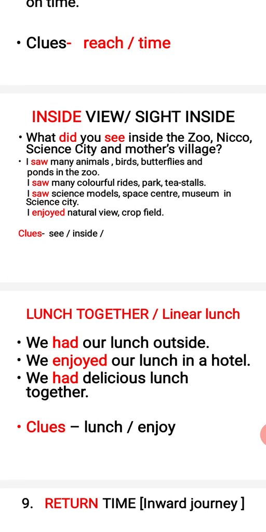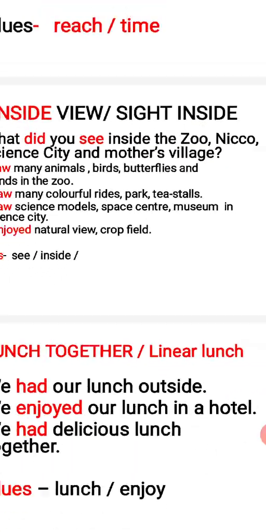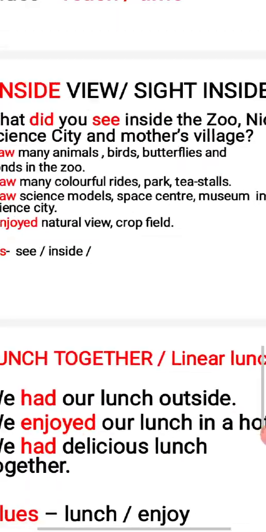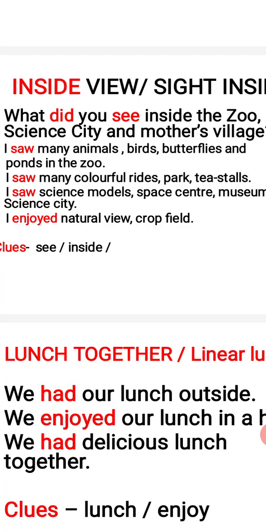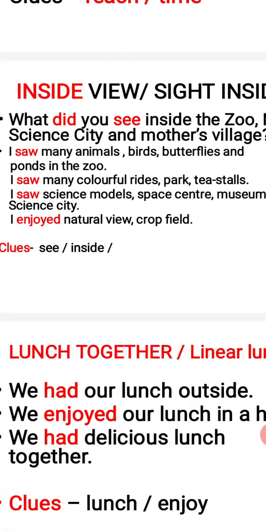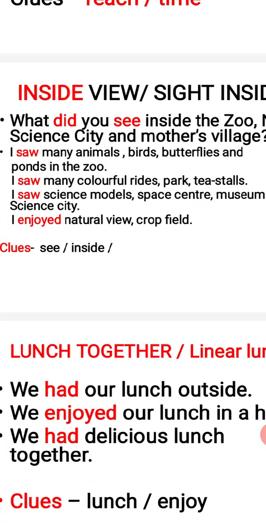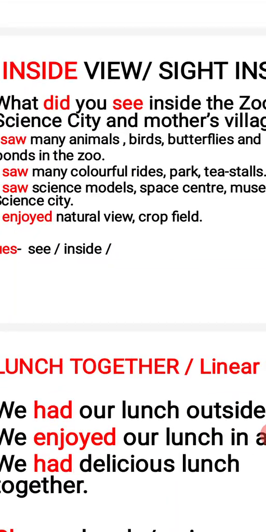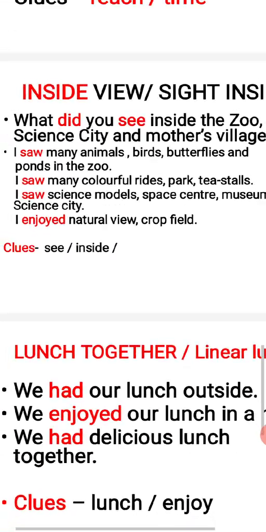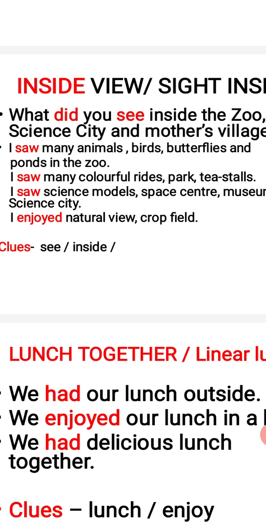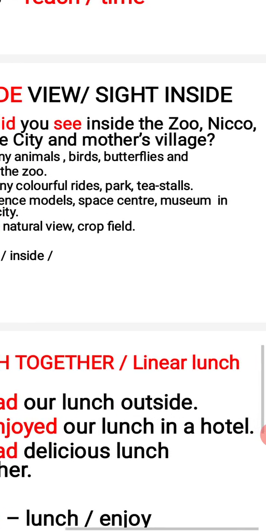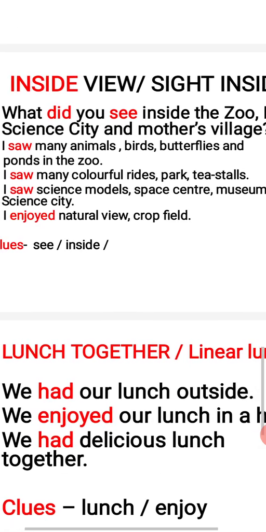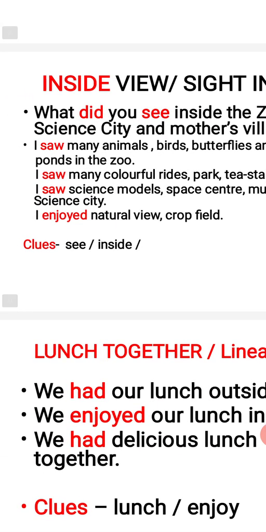Inside view or sight inside. Inside view, what did you see there? And what is the sight you saw inside? I saw many. What did you see inside the zoo or science city, mother's village, anything? I saw many animals, birds, butterflies and ponds in the zoo. Anything you can write. So it depends upon you. I saw many colorful rides, parks, tea stalls. Where? In Nico Park. Or I saw science models, space center, museum. Where? In Science City. So what did you see inside that?